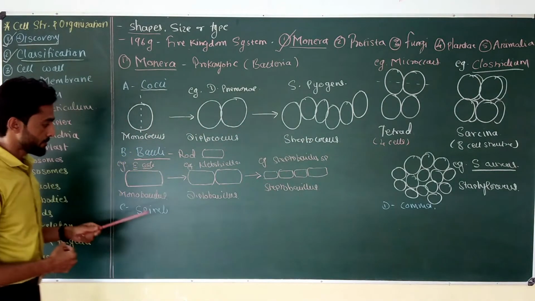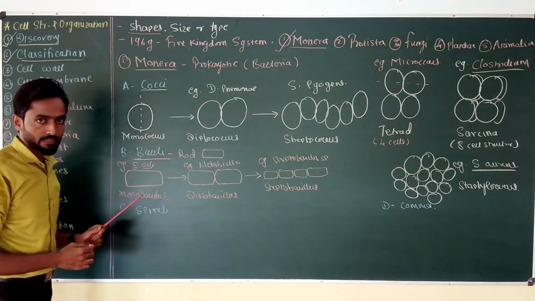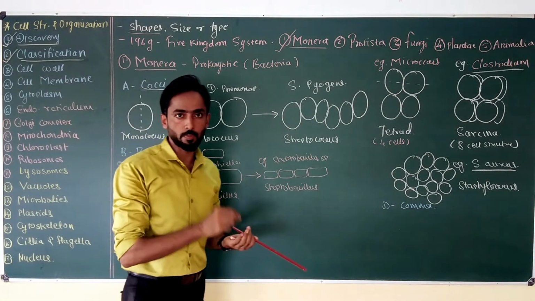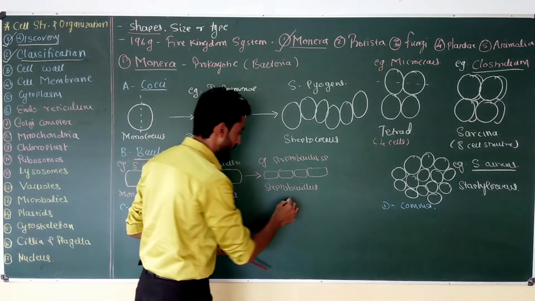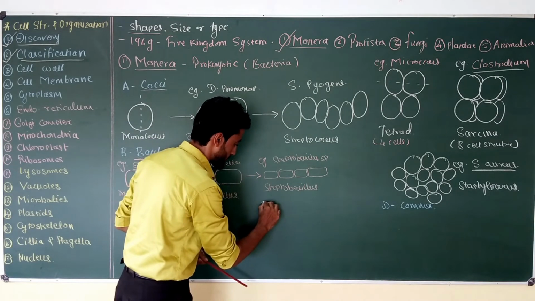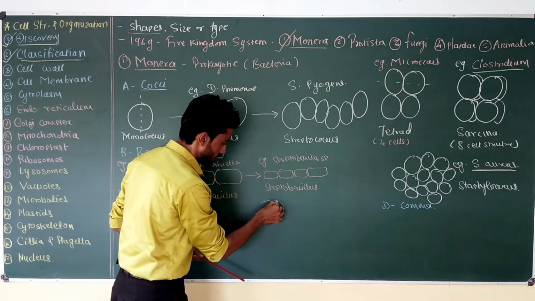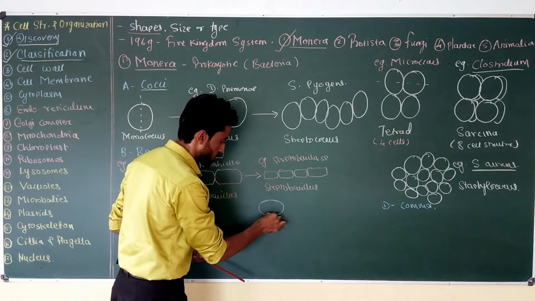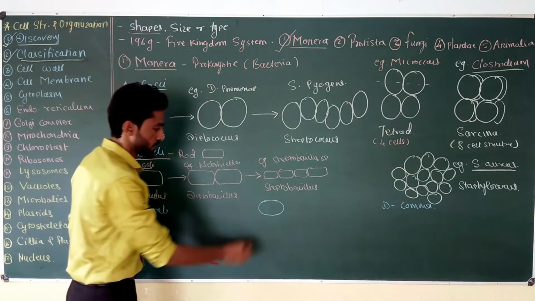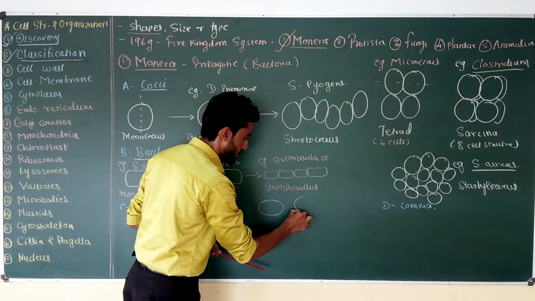Sometimes when we observe bacilli under the microscope, we can find a structure like this. Due to growth, this rod-shaped bacillus produces a coccus-like structure.